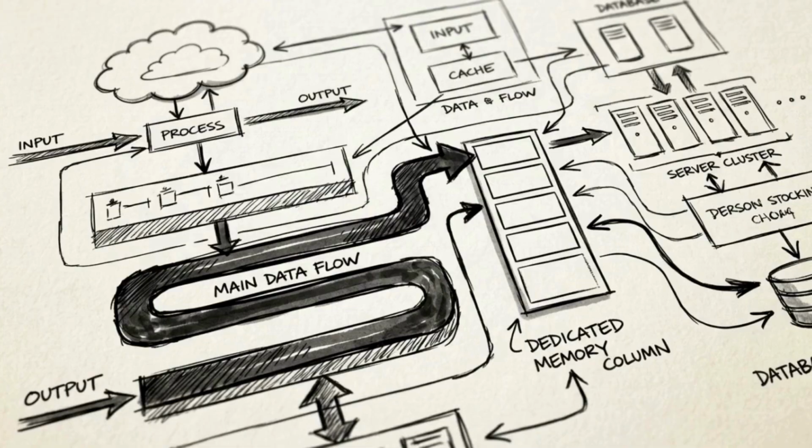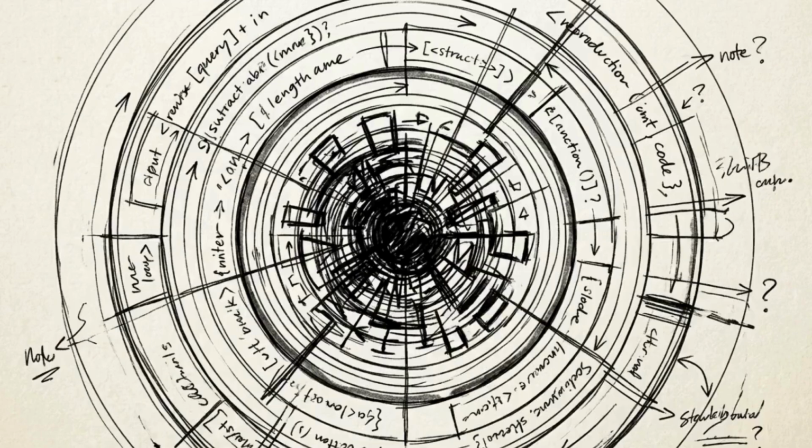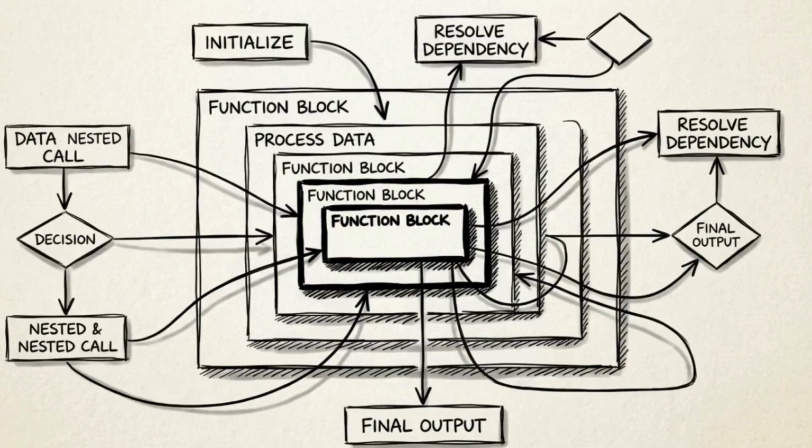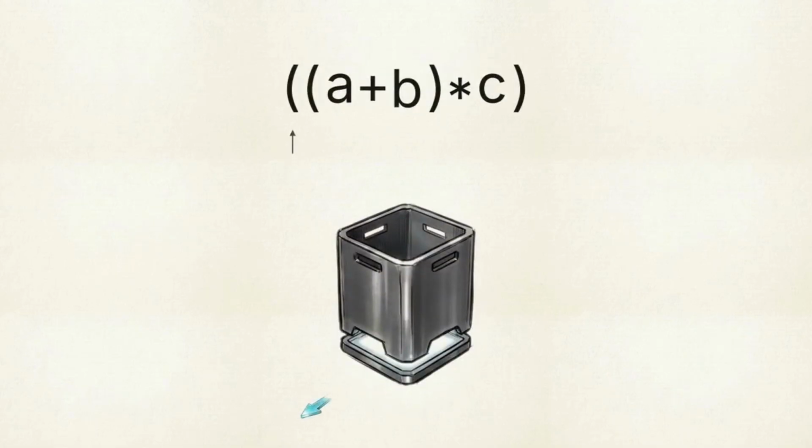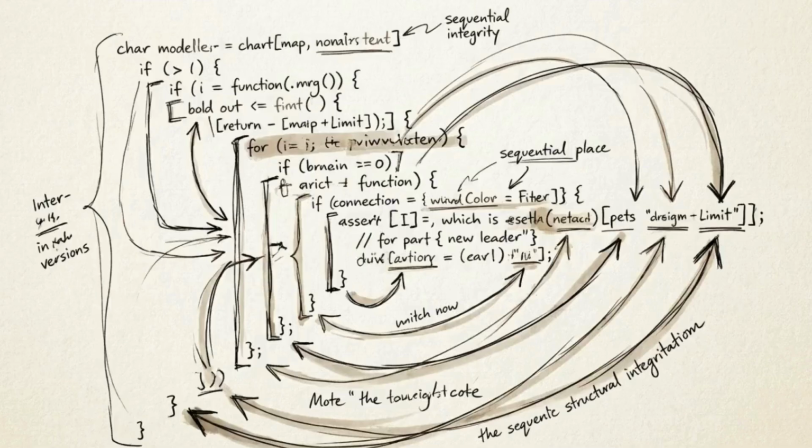This LIFO constraint directly drives the system call stack. The call stack is a background mechanism that tracks active subroutines in a program, forcing deeply nested functions to resolve from the inside out before returning to the main process. Compilers use this exact setup for parenthesis checking. Reading left to right, any opening brackets are unconditionally pushed onto the stack. Encountering a closing bracket immediately triggers a pop, mathematically verifying that all operational dependencies are correctly paired. Stacks provide the fundamental architecture of nested dependency, ensuring that highly complex operations always maintain perfect sequential integrity.